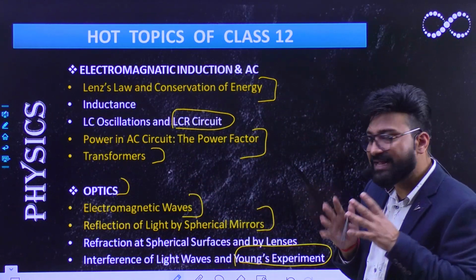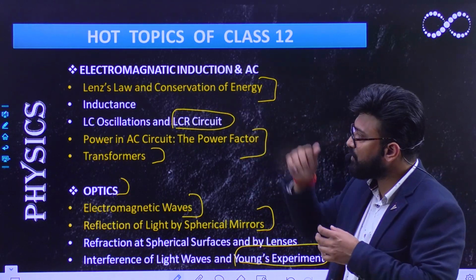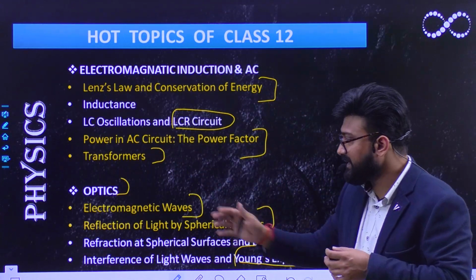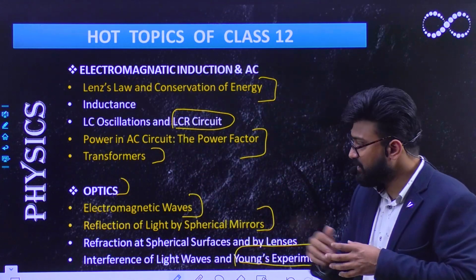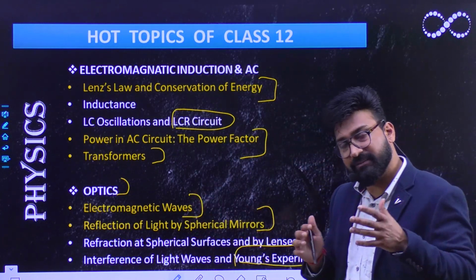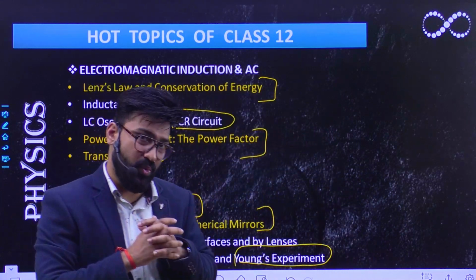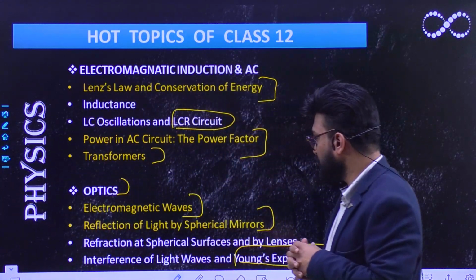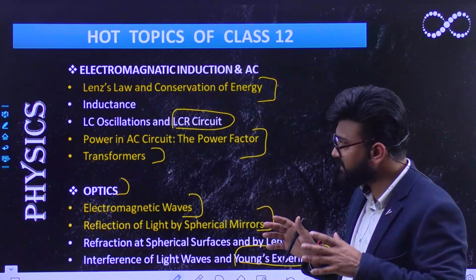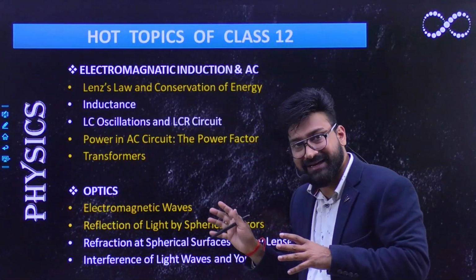So which areas can you pick where you can easily score? Lenz's law is one such topic, and power in the AC circuit and electromagnetic waves is another, as well as reflection through the spherical mirror, where you can easily go through and score very well. Okay, so I hope your electromagnetic portion and optics portion is clear to you, which portion you can focus on and which portion you can easily neglect.